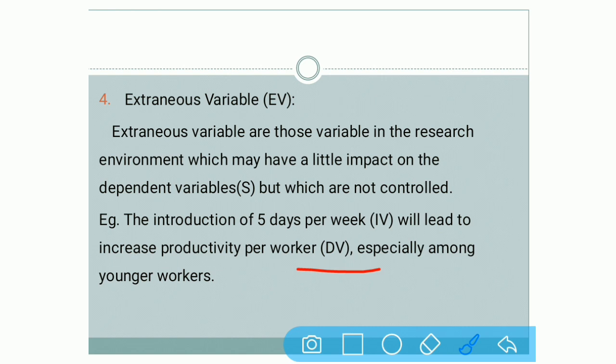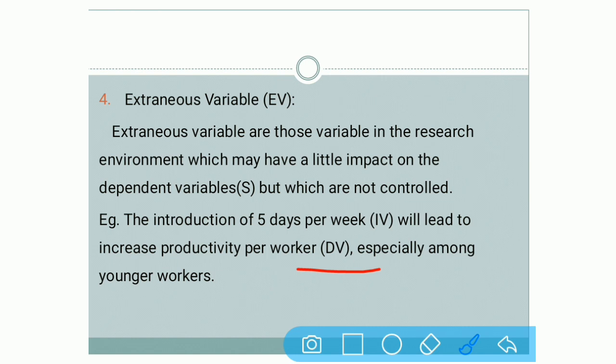Why? Customers will go to purchase their product only. So your product would not be sold in the market, and if your products are not sold in the market, then automatically you have to reduce your production.